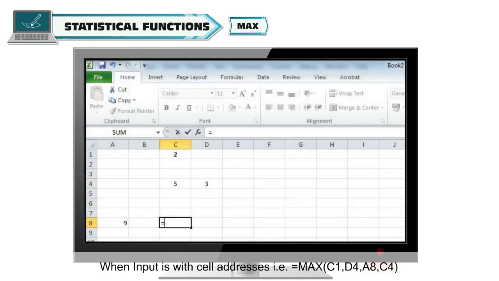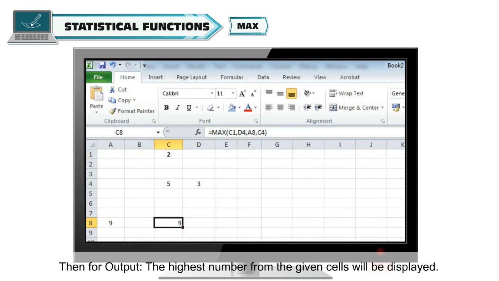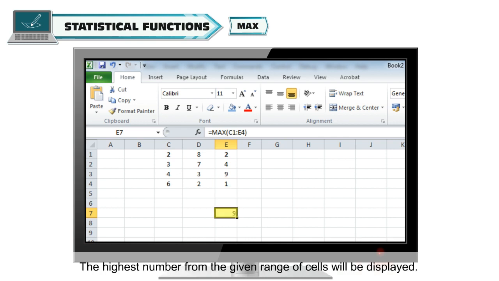When input is with cell addresses, that is equal to max of C1, D4, A8, C4, then for output, the highest number from the given cells will be displayed. Similarly, if a cell range is given, for example from C1 to E4, then in output, the highest number from the given range of cells will be displayed.